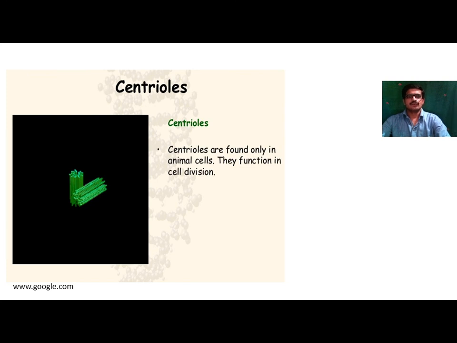Next one, centrioles. Centrioles are found only in the animal cell, and the main function of this centriole is that it plays an important role during cell division. During cell division, this centriole forms spindle fiber, and due to this spindle fiber there is formation of chromosomes, because this spindle fiber holds the chromosome in the center, or it holds the centromere of the chromosome. So this is about centriole.